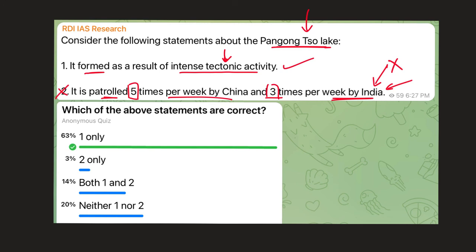If you negated the statement because it says 5 times by China and 3 times by India, you're thinking India will also do it equal to China. I could simply say 5 times by China, 5 times by India, or 5 times by China, 10 times by India, right? It could be anything. So this kind of reasoning will not work. What will work is what I have told you. Okay, so the answer to this question is one only.